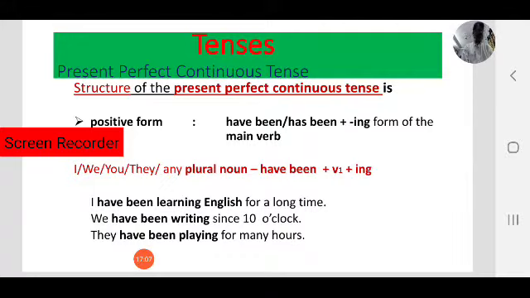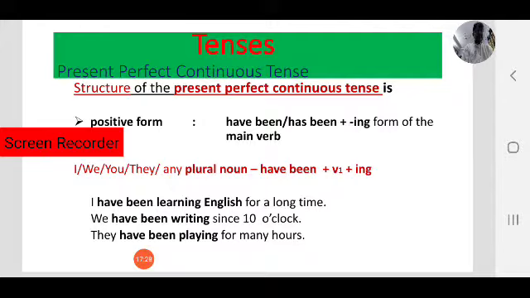Here what is the verb here? Yes, written. Written is a verb, that is V3, or we can call it the past participle. I have written the letter just now. The action was just completed. That is V3.